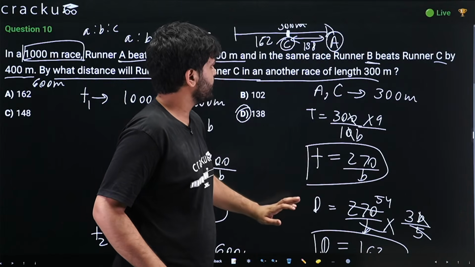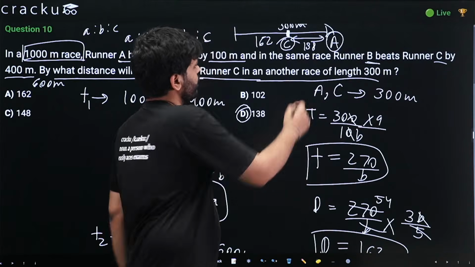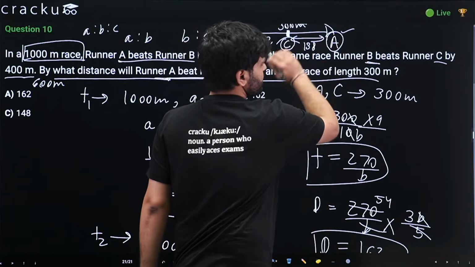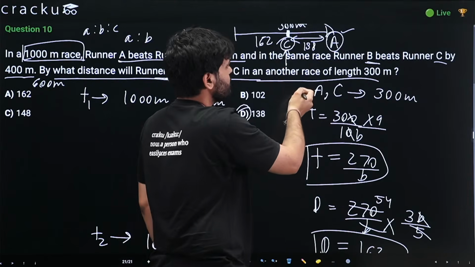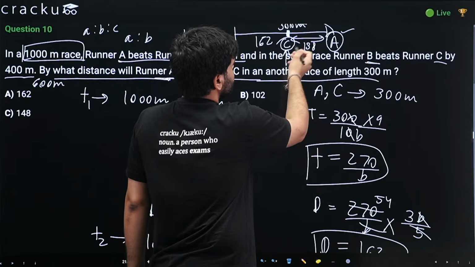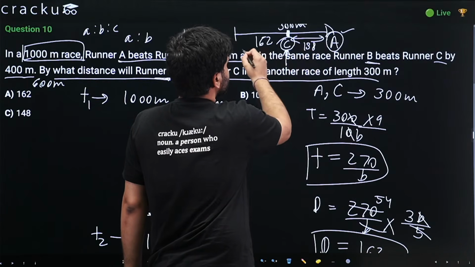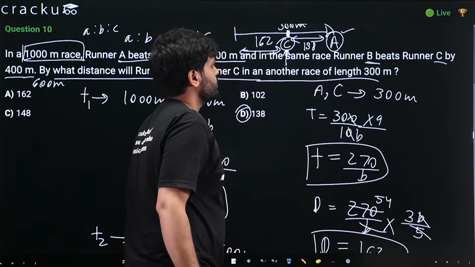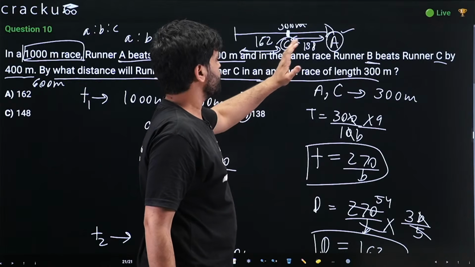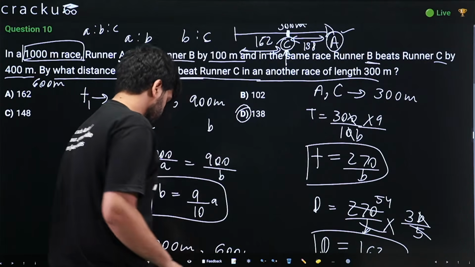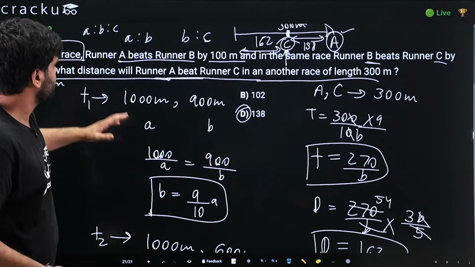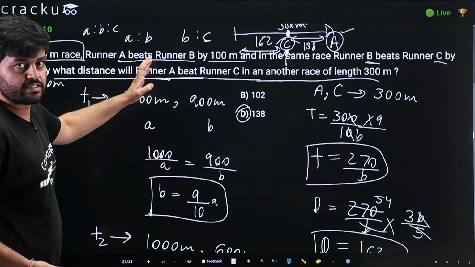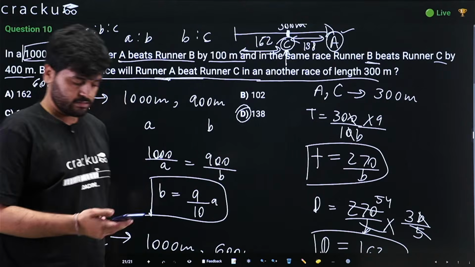We calculate the time when A completes 300. That is the same time when C is somewhere here, and if we multiply that time by C's speed, we get the distance of C. Then we subtract it from 300. That is how we did the question. These are just equations, but the general approach was this, if you want to visualize.